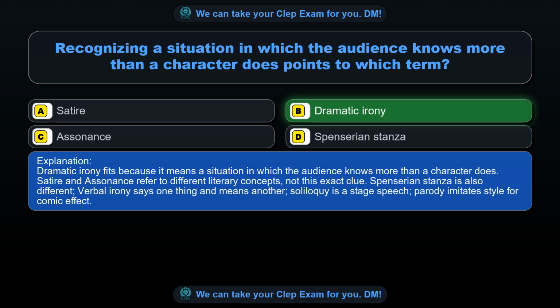Satire and assonance refer to different literary concepts, not this exact clue. Spenserian stanza is also different. Verbal irony says one thing and means another. Soliloquy is a stage speech. Parody imitates style for comic effect.